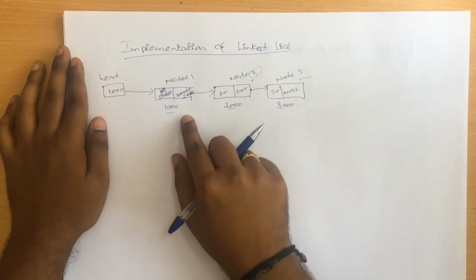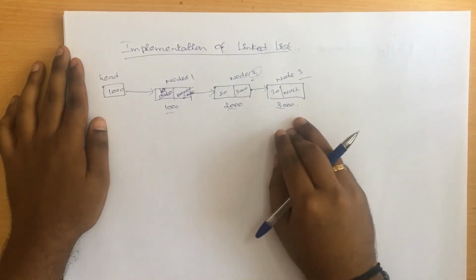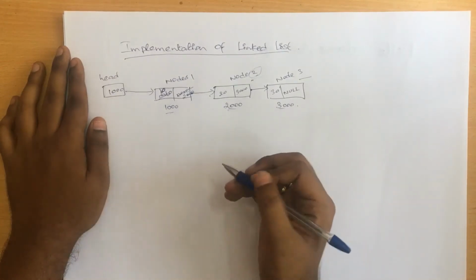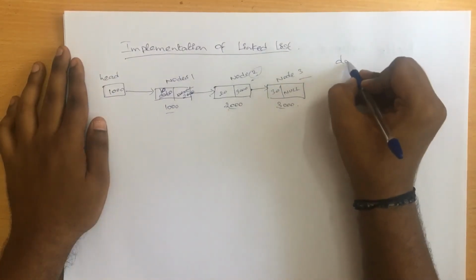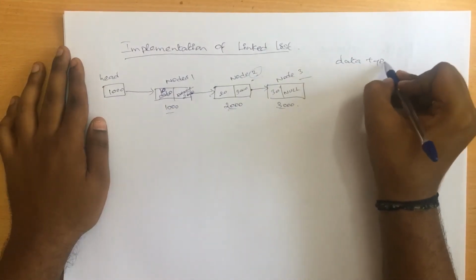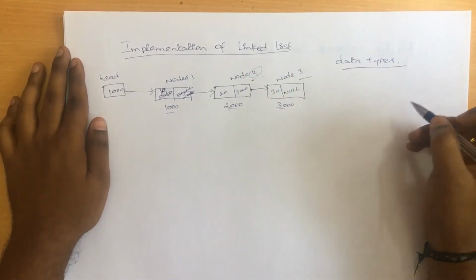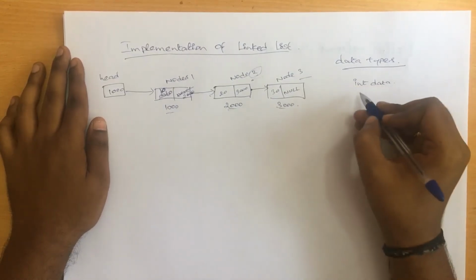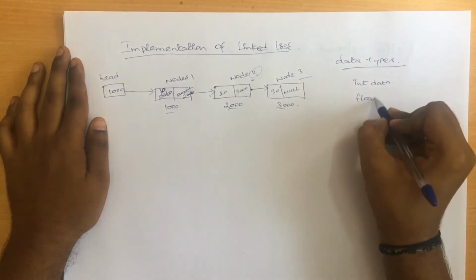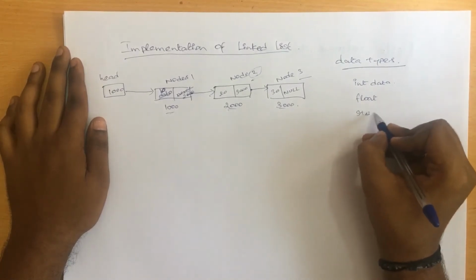So whenever you try to create a node, it looks in this particular order, right? Before that, why do we create a node? For example, we have something called data types. Inside data types we have integer, float, string and so on, right?